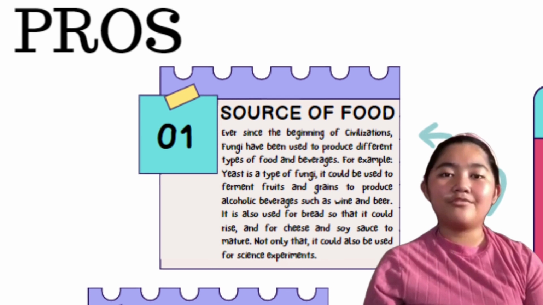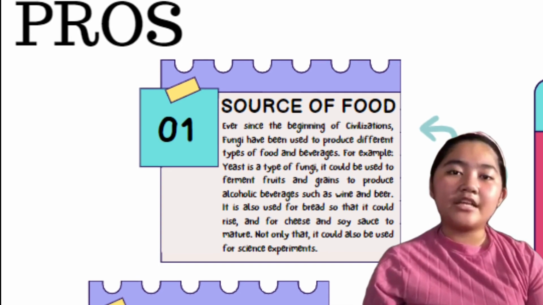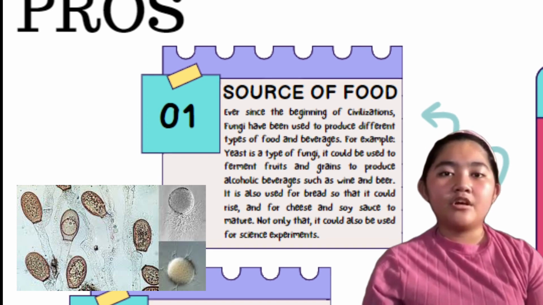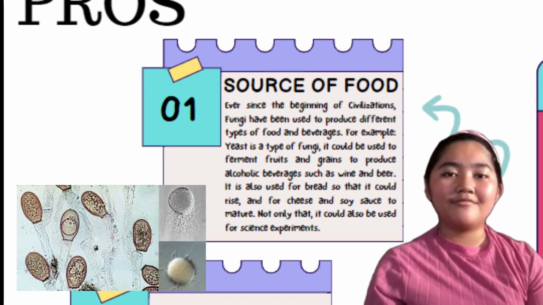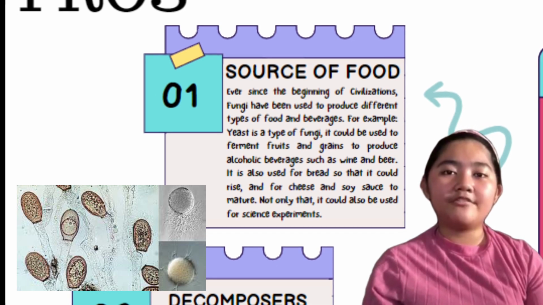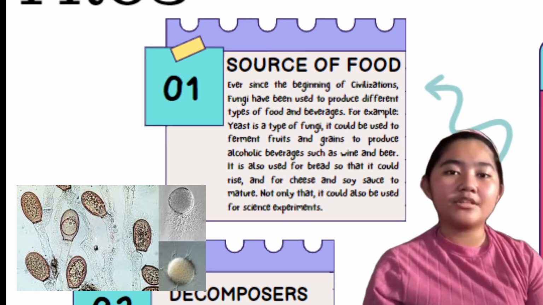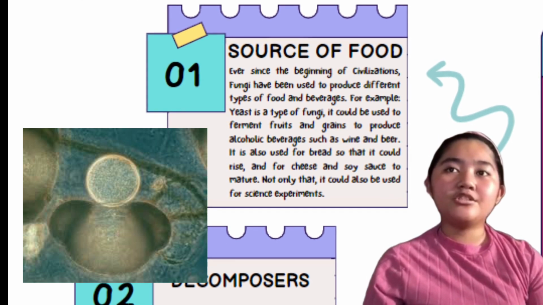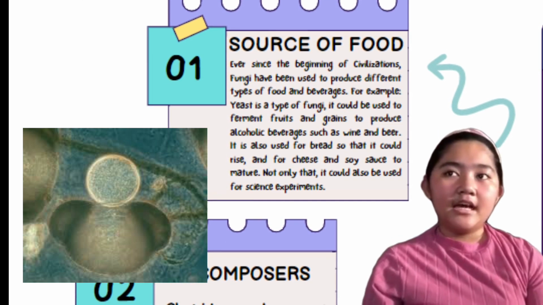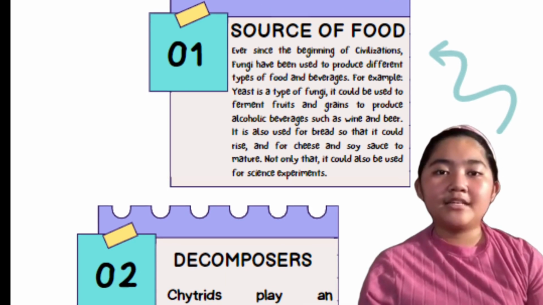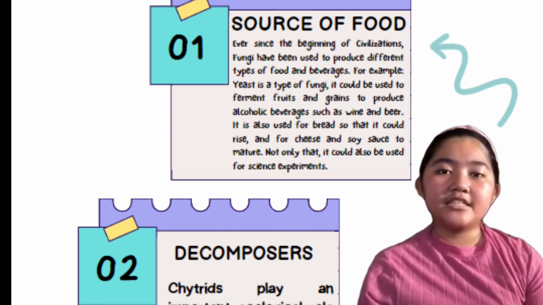Fungi as a source of food. Ever since the beginning of civilizations, fungi have been used to produce different types of food and beverages. For example, yeast is used to ferment fruits and grains to produce alcoholic beverages such as beer and wine. It is also used for bread so that it can rise, and for cheese and soy sauce to mature. Not only that, yeast is commonly used in science experiments.